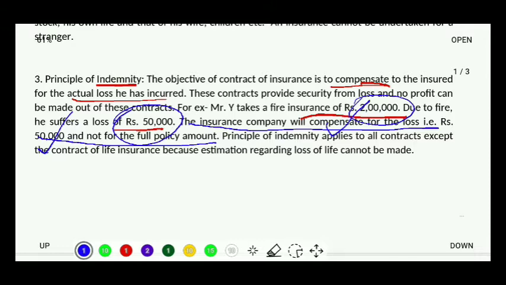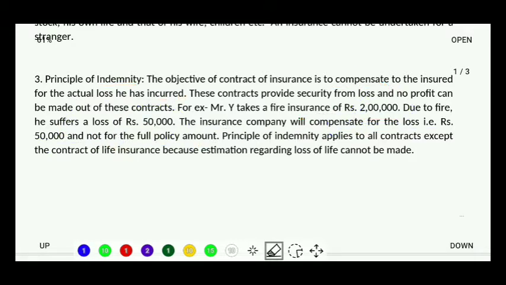The principle of indemnity applies to all contracts except for the contract of life insurance, because estimation regarding loss of life cannot be made. So this is an extra line that we need to understand over here, that whether be it fire insurance, marine insurance, or any kind of other insurance, we can apply this principle of indemnity. The only place where we cannot apply this principle of indemnity is in the case of life insurance. Why? Because in case of life insurance, we cannot estimate the loss that has happened due to the death of a person.